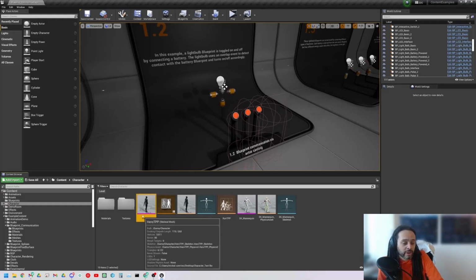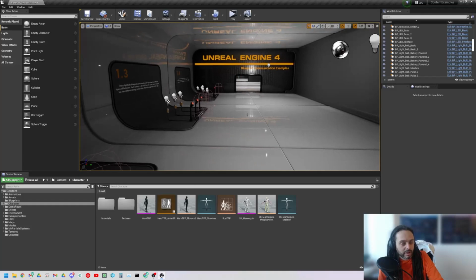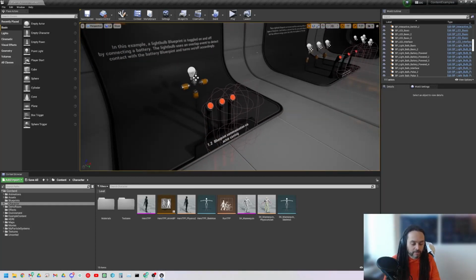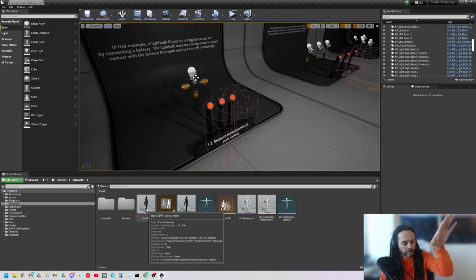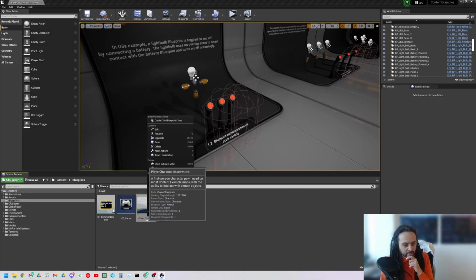We can cast to a character and we can control something on the character, get some values from the character. But if we were the character and we were casting out to other objects in the scene, then we would have a problem. I'm trying to think of the best way to describe this. Basically, whenever you use that cast node, what it will load, it doesn't just load the blueprint that you're talking about. So let's have a look and see if we've got one here. Do we have the character's blueprint? Yeah, player character. So say we're casting to the player character.